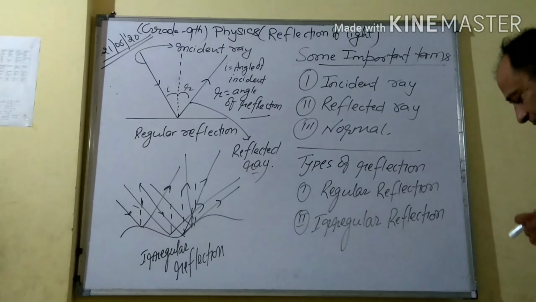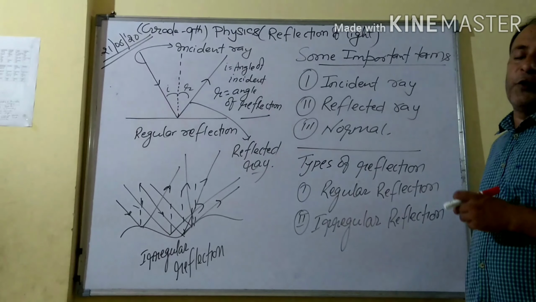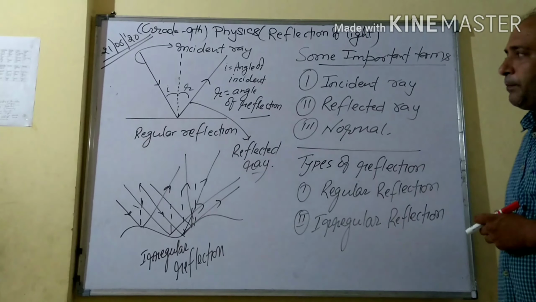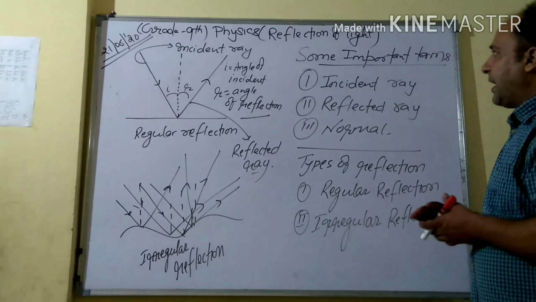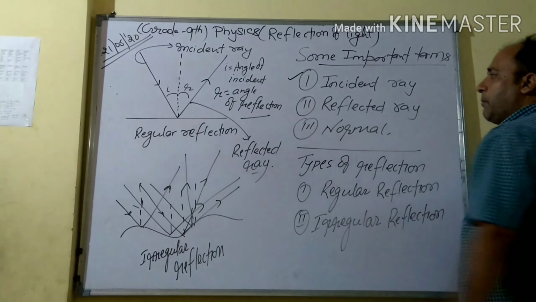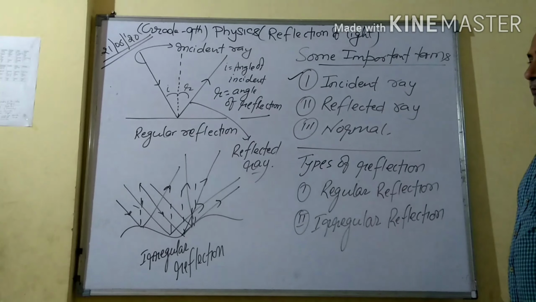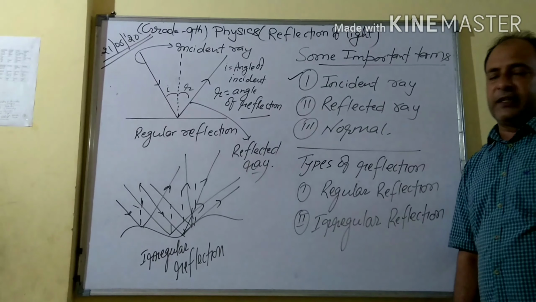It is a phenomenon. Right? So reflection is a phenomenon of bouncing back of the light rays in the same medium. For this there are some technical terms. One of the terms I have written here is incident ray. So what is incident ray? The ray which strikes on the reflecting surface.